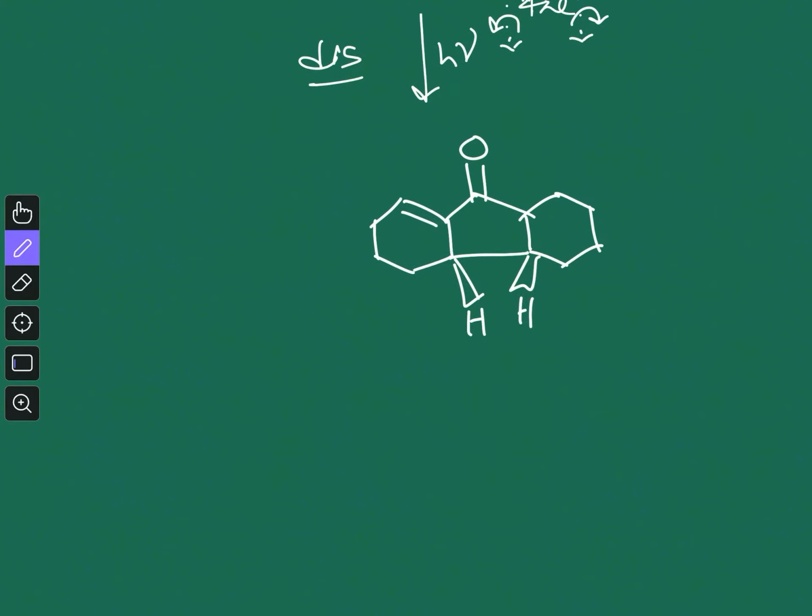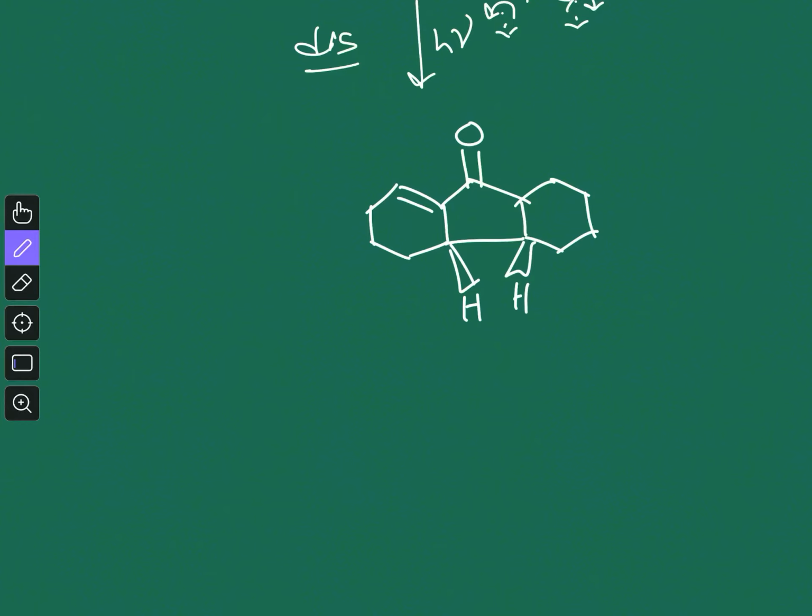Now we have seen that the Nazarov cyclization goes through a cationic intermediate or cationic species, but in anionic species also this kind of ring closing reaction can happen, and that actually resembles the Nazarov cyclization, and that's why I am mentioning it here, but it is not a Nazarov cyclization. So let's say you have a substrate like this. Let me count it. So this is 1 2 3 4 5 6 7 8. I have to draw the proper number.